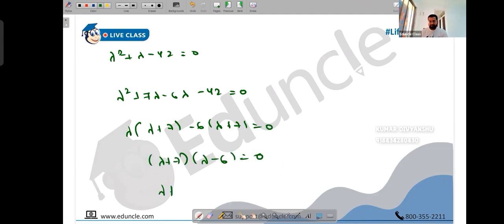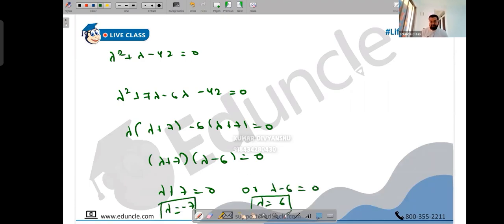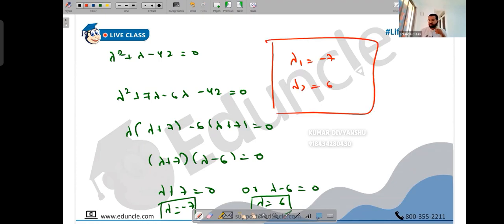So we have lambda plus 7 and lambda minus 6. Either the first bracket is 0 or the second bracket is 0, because the product is 0. So lambda is minus 7 and lambda is 6. Either of them is correct or both are correct; let's say both are correct. These are our two eigenvalues as expected. We wanted to find two eigenvalues: lambda 1 is minus 7, lambda 2 is 6. This you are already well aware of. I just took you through a larger process to give you a bit more insight.